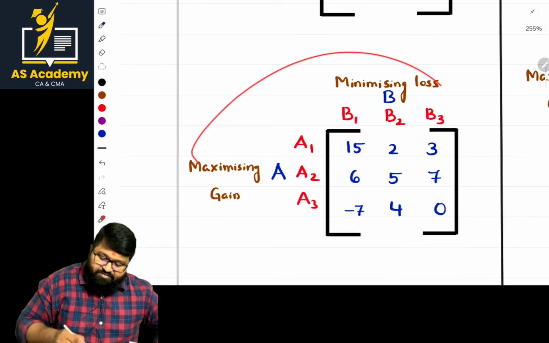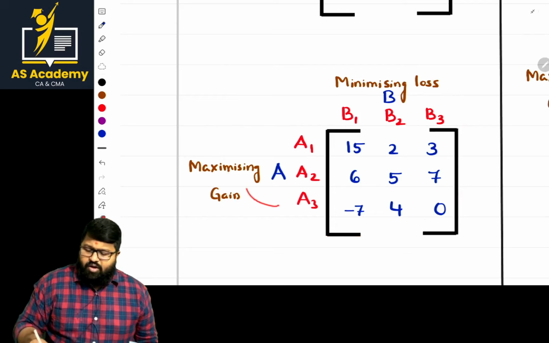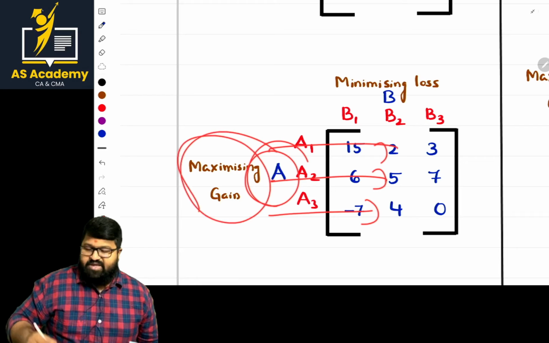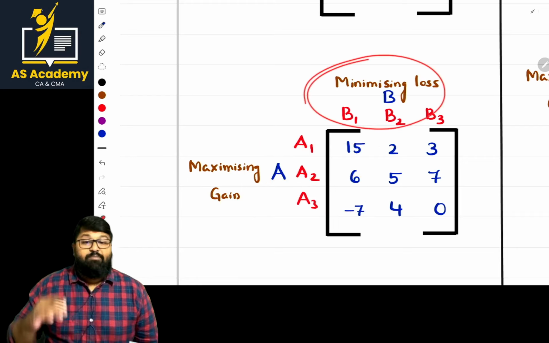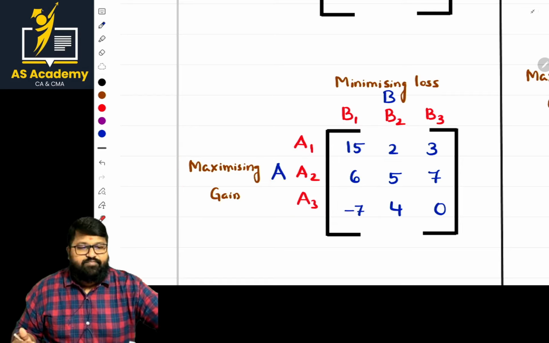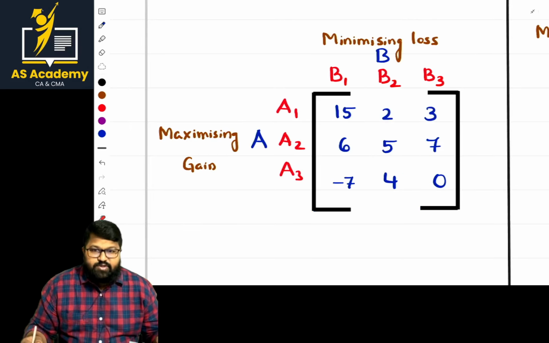So it is a representation. If the values are not given, you can take them as A1, A2, A3. And always the motive of the row player's strategy is maximizing gain. And what about the columns? Minimizing the loss. Their main motive is to minimize the loss. If you're done with the problem, let us cross check together so that you can get clarity.